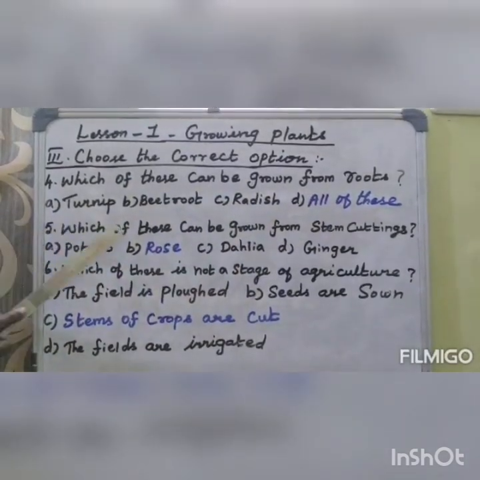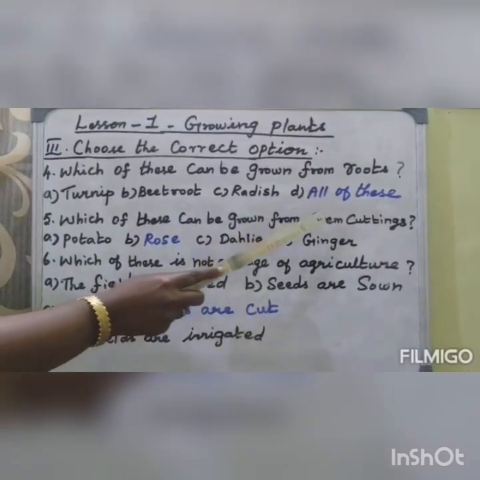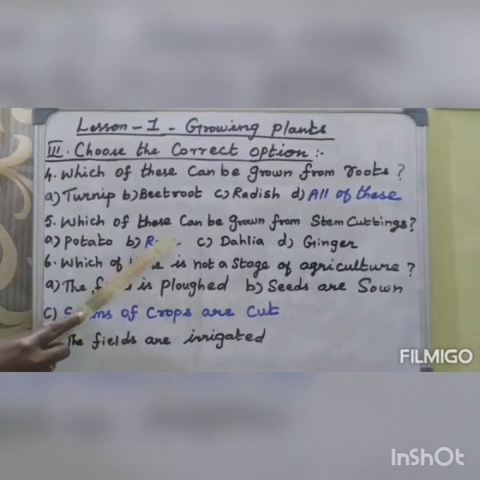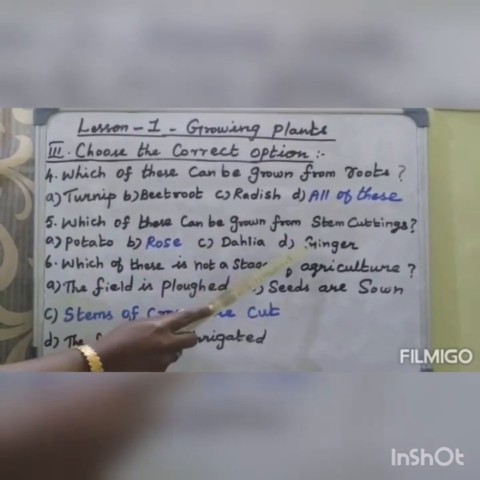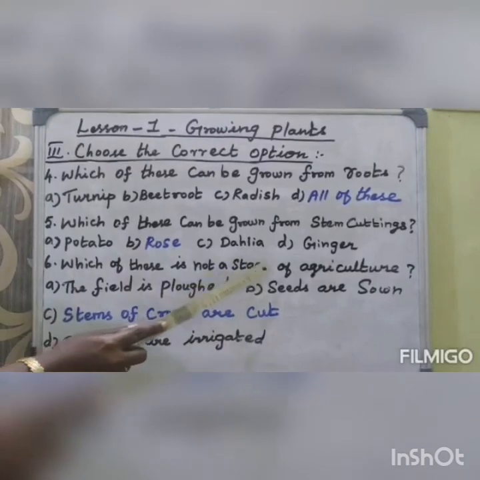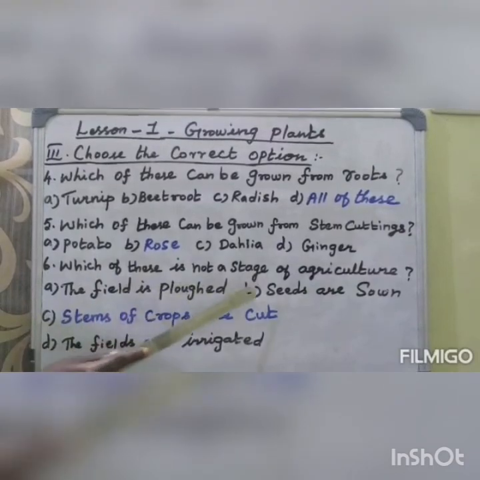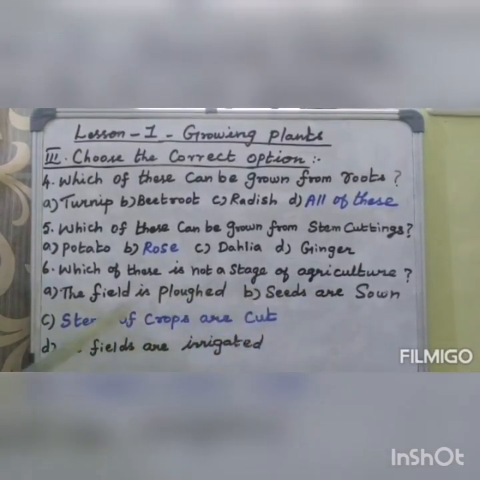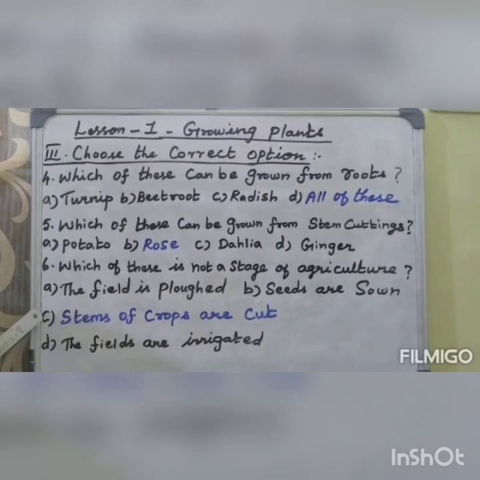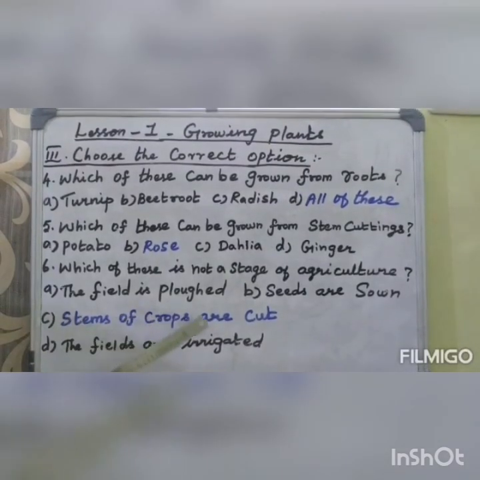Fifth one: which of these can be grown from stem cuttings? The options are A, potato; B, rose; C, dahlia; D, ginger. The answer is B, rose. Sixth one: which of these is not a stage of agriculture? The options are A, the field is ploughed; B, seeds are sown; C, stems of crops are cut; D, the fields are irrigated. The answer is C, stems of crops are cut.